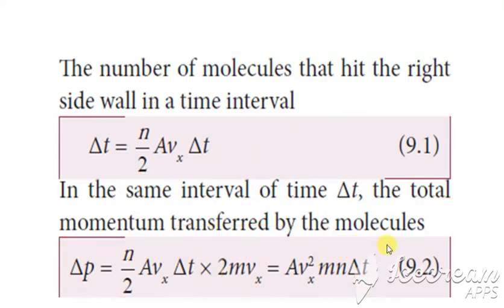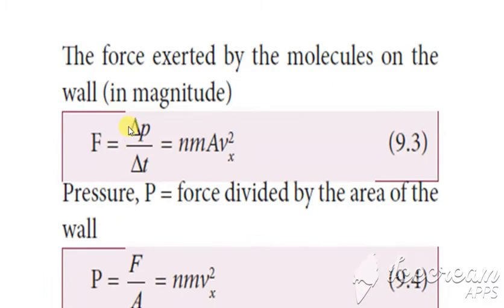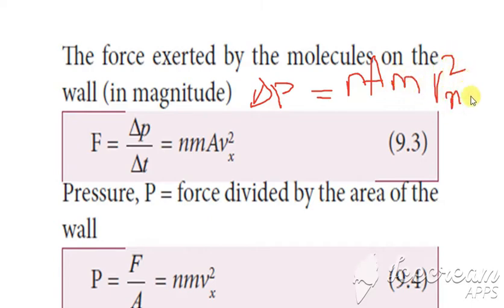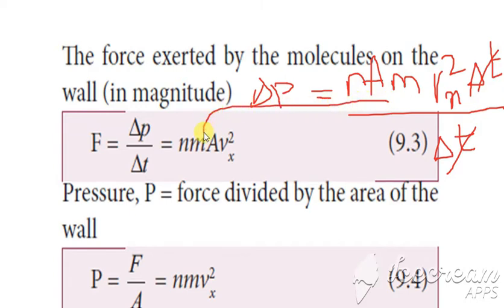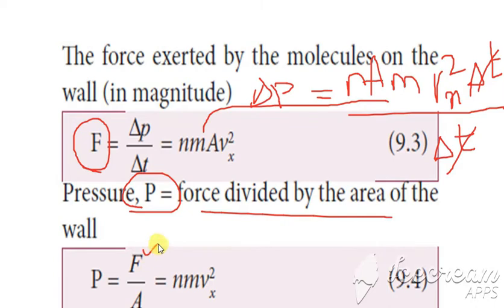Next we have to find the force. Force is equal to del p divided by del t. The del p value is N A m Vx square into del t. When we divide by del t, it gets cancelled, so we get N m A into Vx square. So we have got the force. Next we find the pressure. Pressure is force divided by the area, F divided by A. We divide by A, so A gets cancelled, and we get N m into Vx square. So we have got the value of pressure.